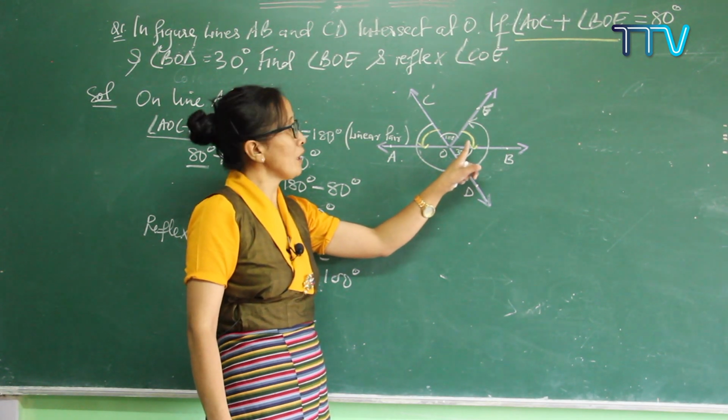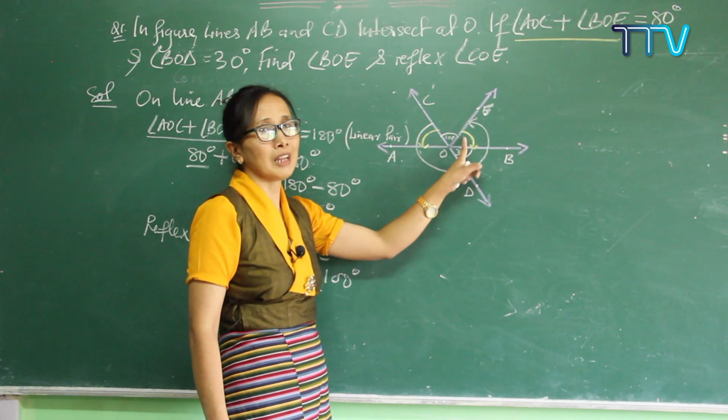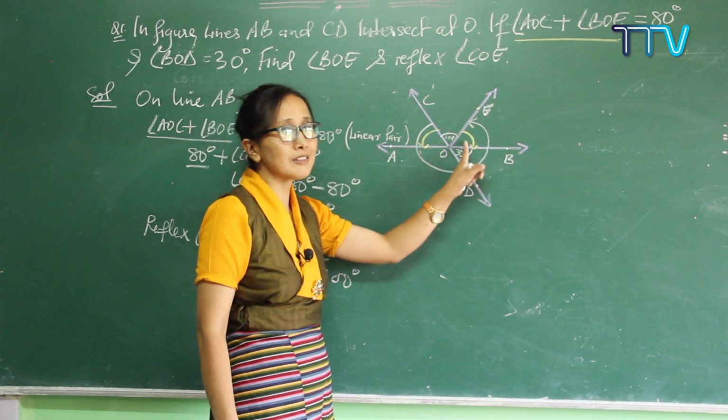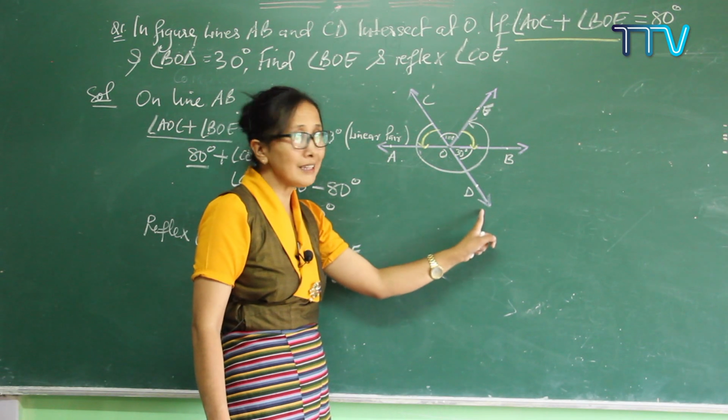Check where this angle lies. On which line? This angle 130 is lying on line CD.